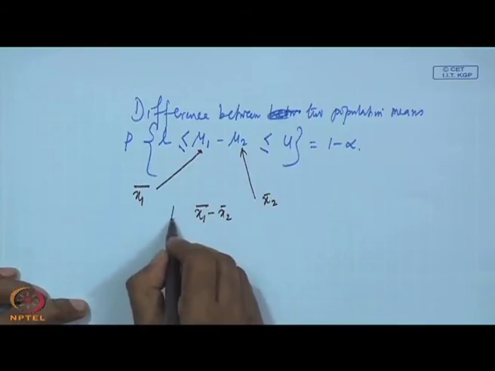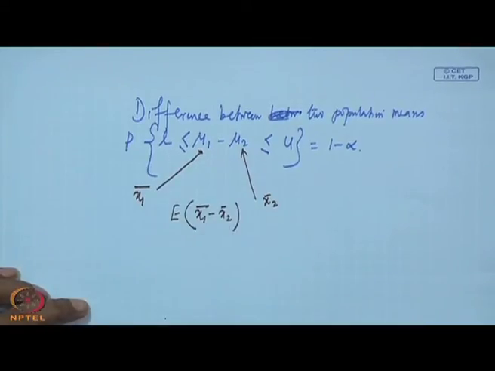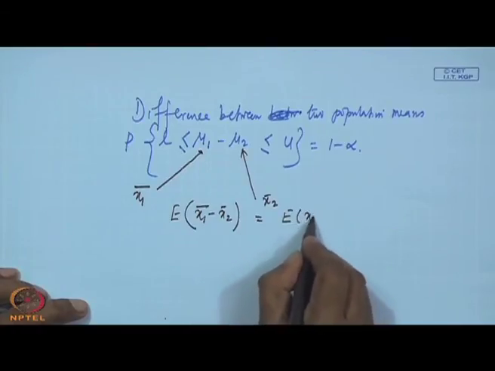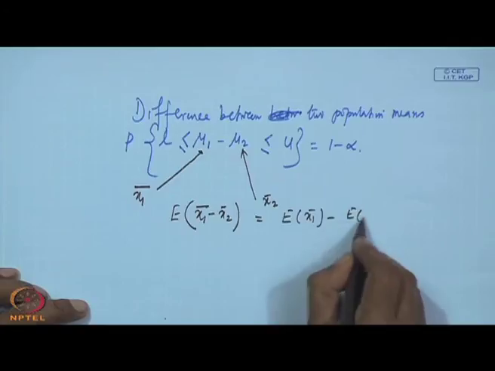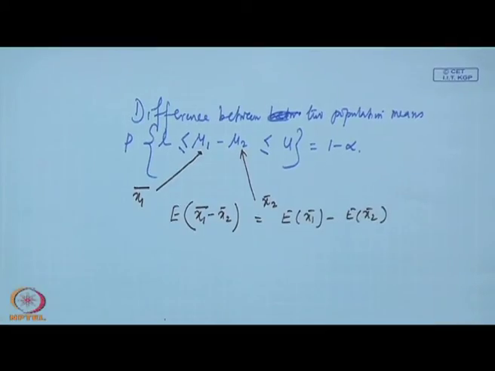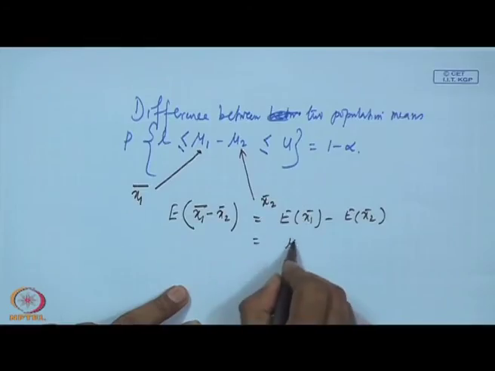So you compute the expected value of x 1 bar minus x 2 bar; this is the expected value of x 1 bar minus the expected value of x 2 bar. They are coming from two populations, so they are independent. From the unbiased estimation point of view, what is the expected value of x bar? Mu. So this will be mu 1 minus mu 2.